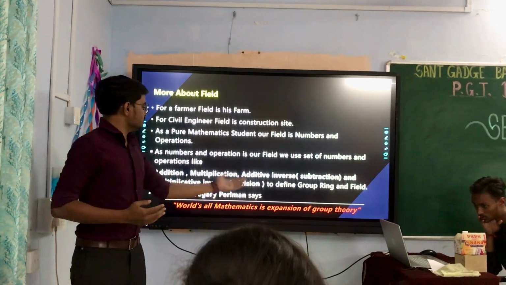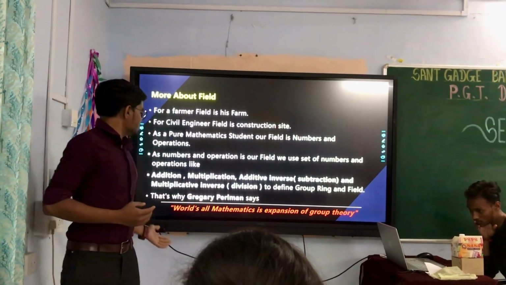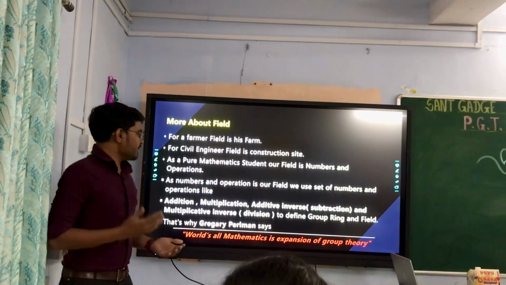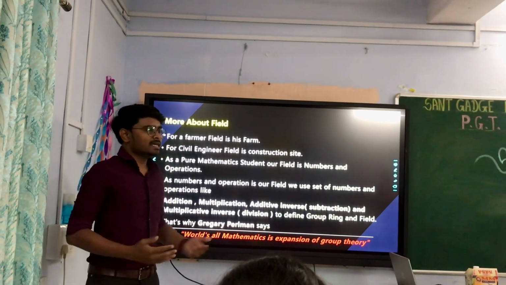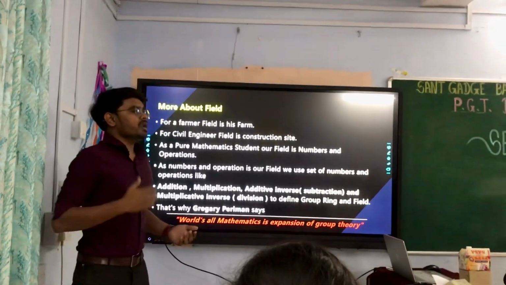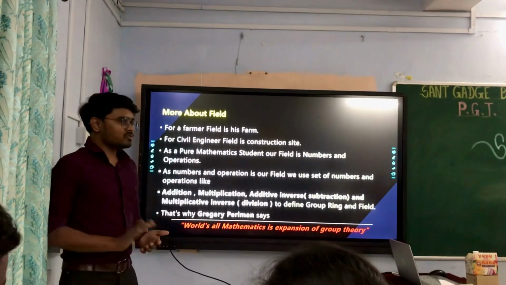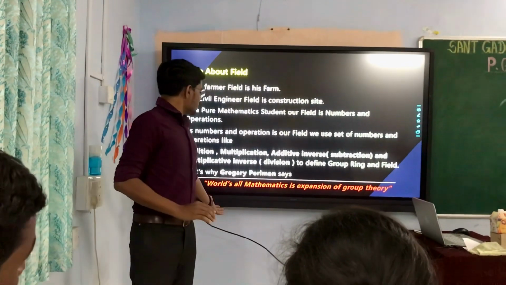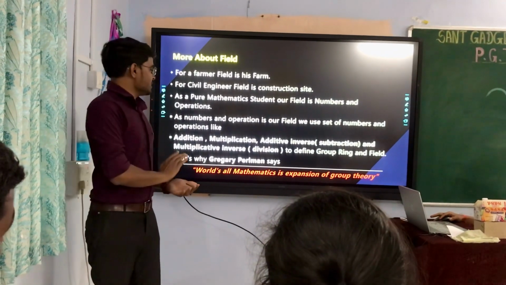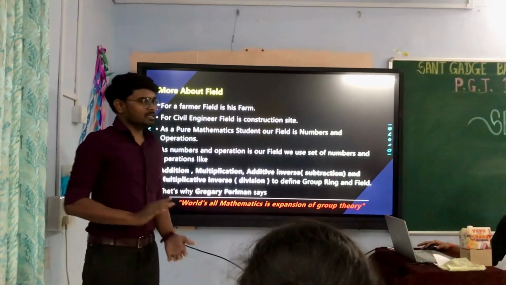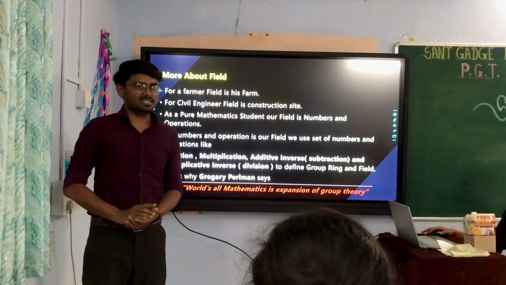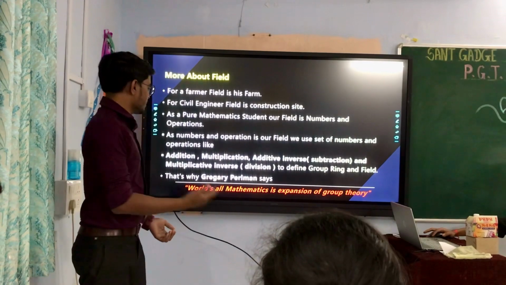Here I use the terms additive inverse and multiplicative inverse in spite of using subtraction and division. This teaches us that we are thinking in an abstract way. So that's why Grigori Perelman says, all mathematics is an expansion of group theory. So all mathematics starts with this operation. Next.